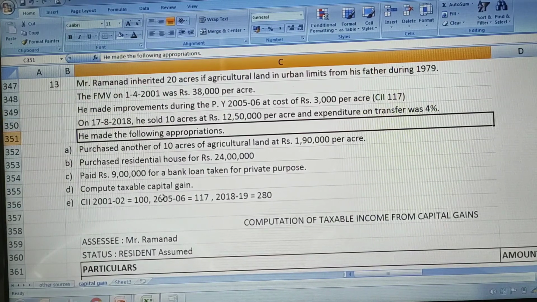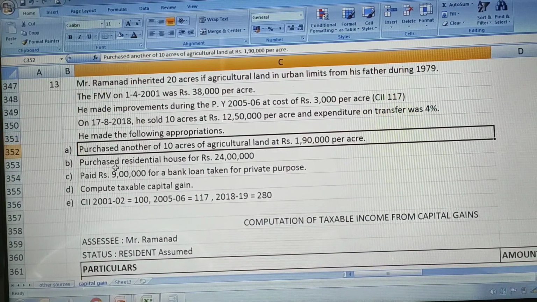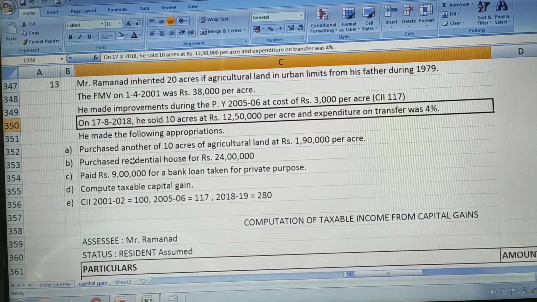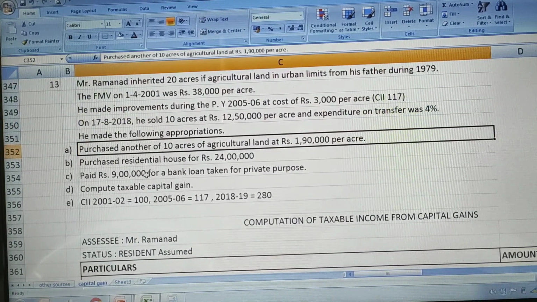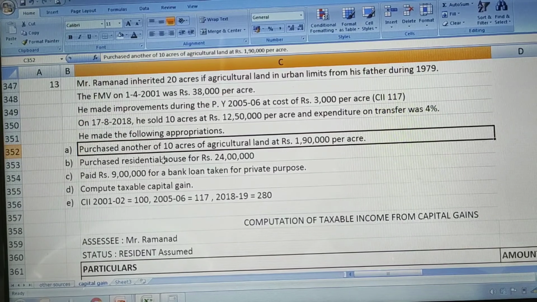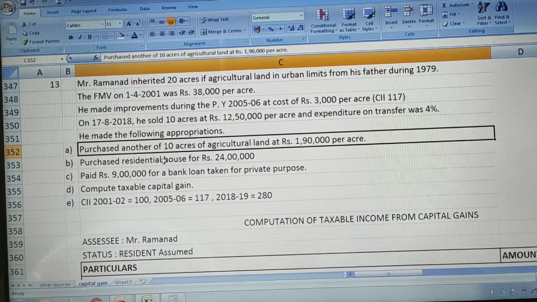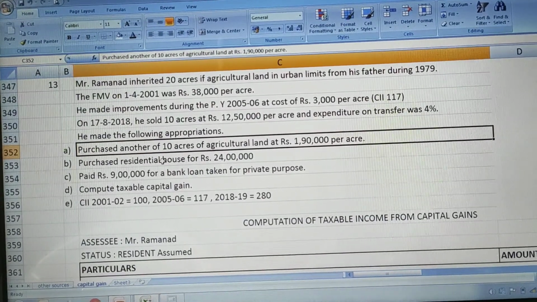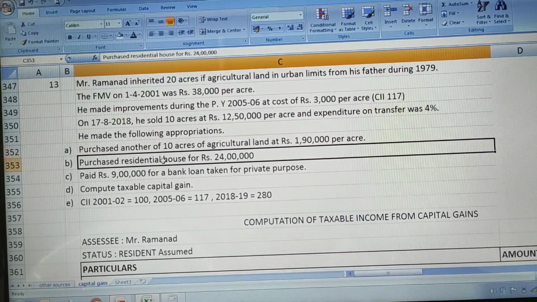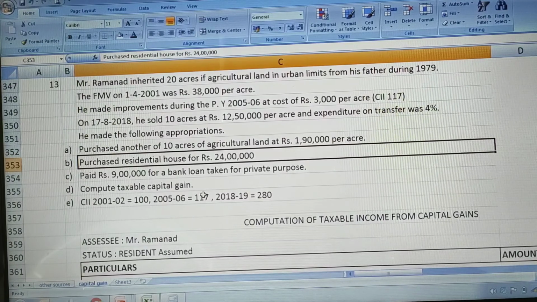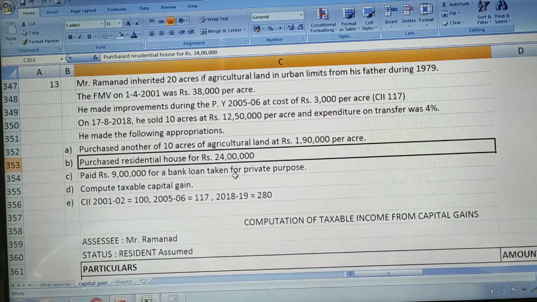He made the following appropriations after the sale of this land. He purchased another 10 acres of agricultural land at Rs 1,90,000 per acre. He also purchased a residential house for Rs 24 lakhs.